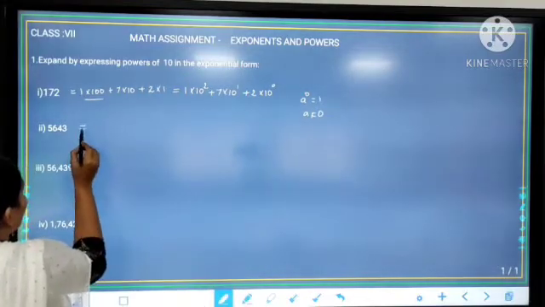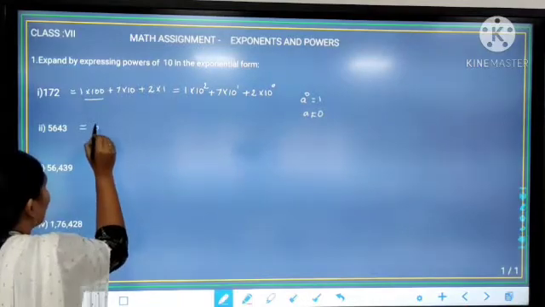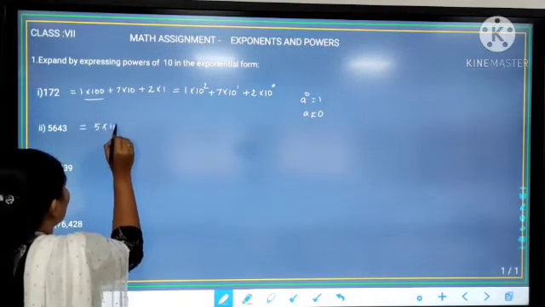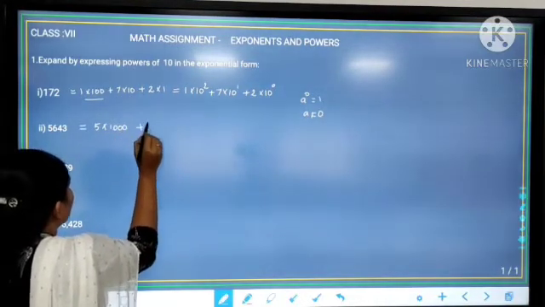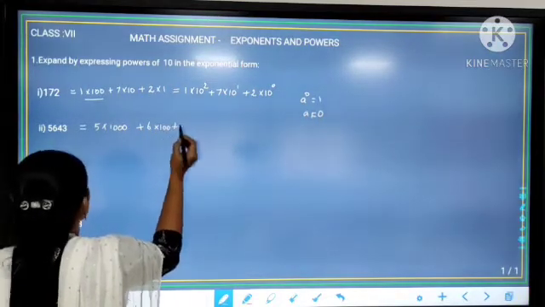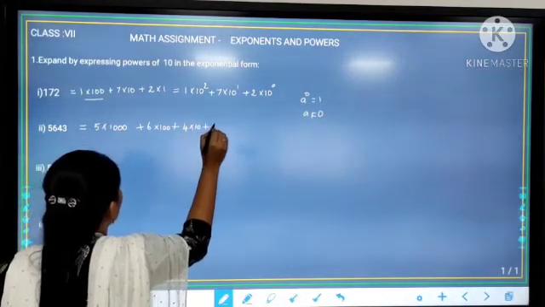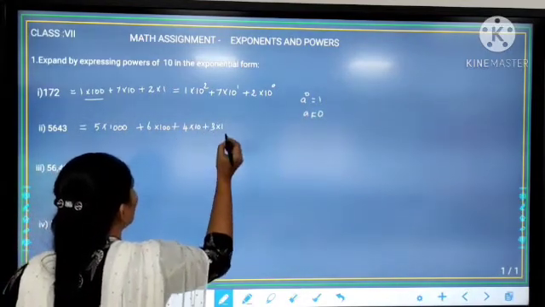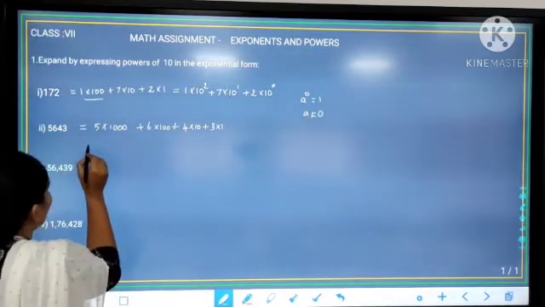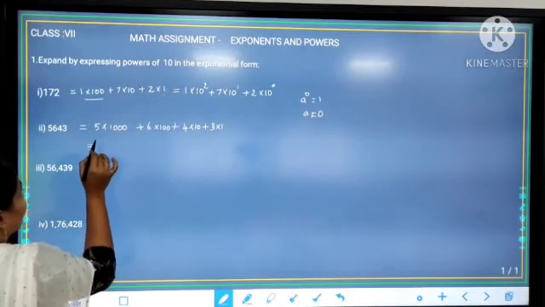Now see the second one, 5643. 5 is there in 1000th place, write 5 into 1000, plus 6 is there in 100th place, write 6 into 100, plus 4 is there in 10th place, write 4 into 10, plus 3 is there in 1's place, so 3 into 1. So let us see how to express it in powers of 10.